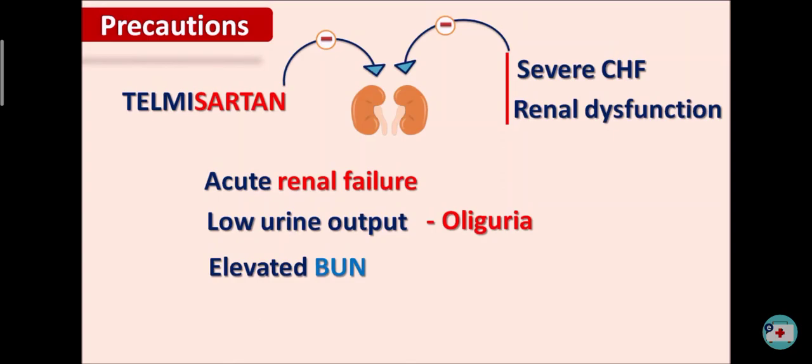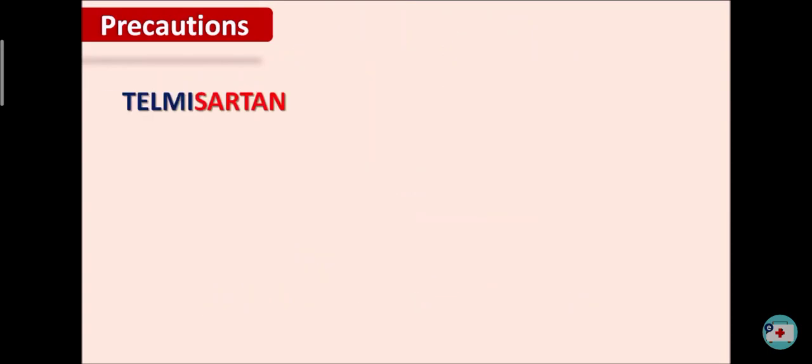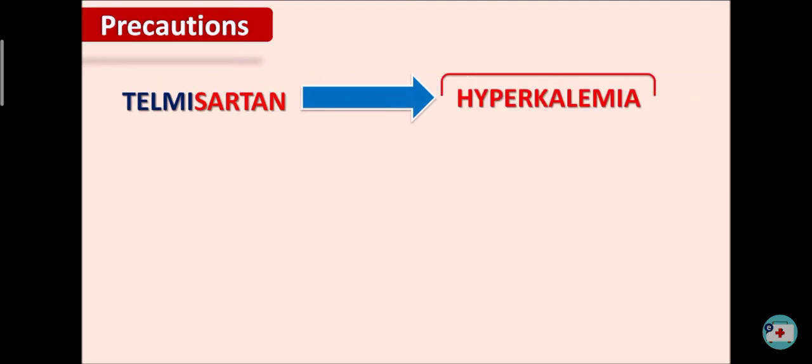So this condition is called azotemia, and it can also reduce the potassium excretion, resulting in hyperkalemia. And just as we have discussed, telmisartan can produce hyperkalemia because it reduces the potassium excretion.